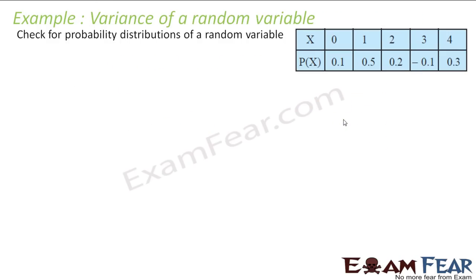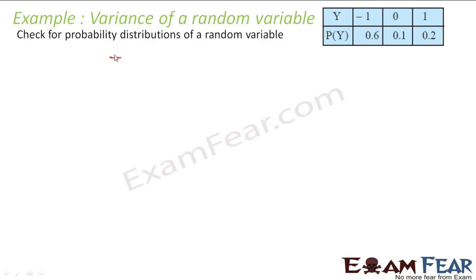We'll take one more example. First test, all positive. Second, sum is equal to 1. So we see here some values are negative, so it is not a random variable. We'll take another example. First test, all px has to be positive, and second is sigma pi is 1.